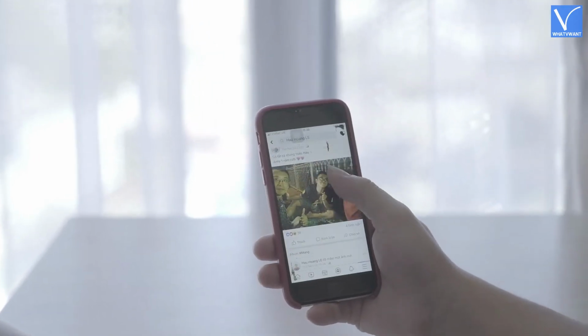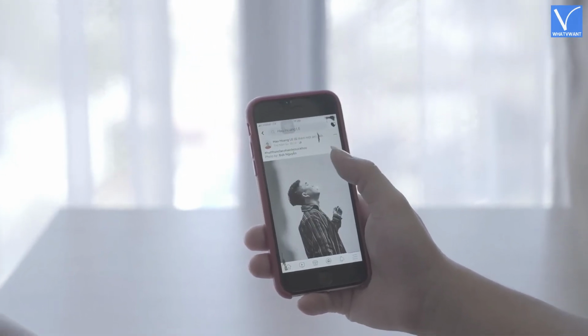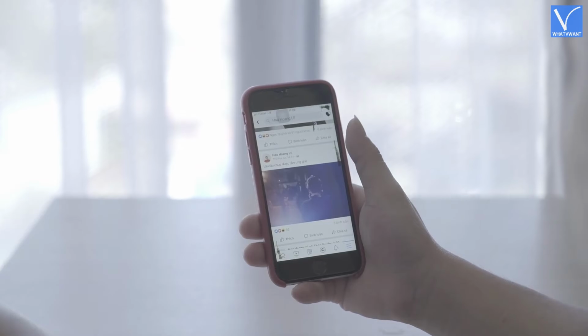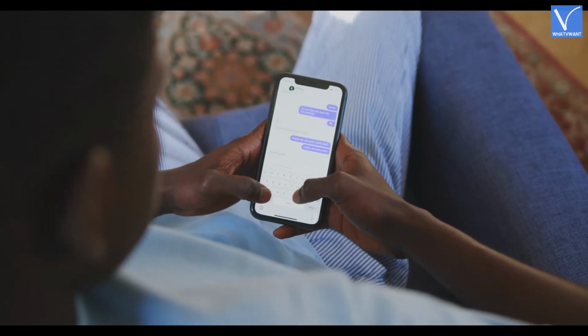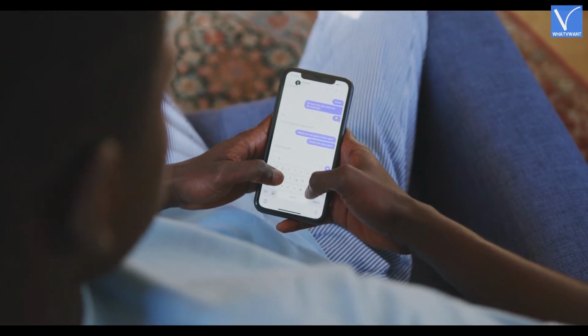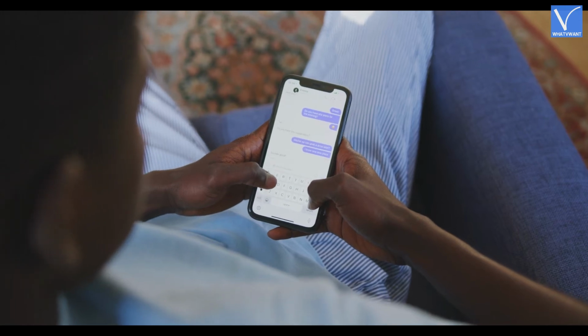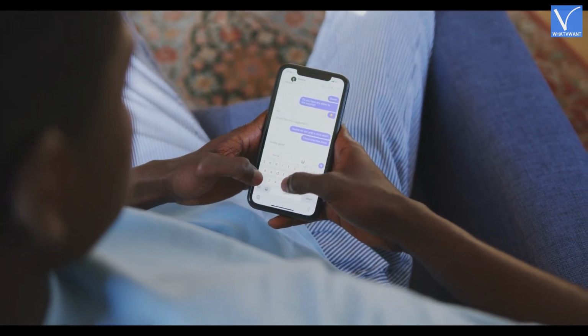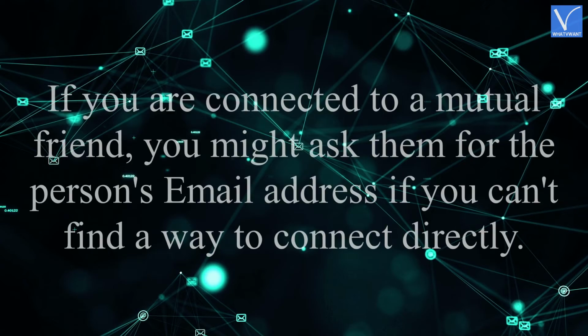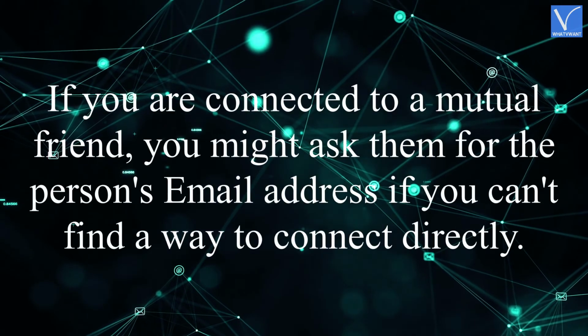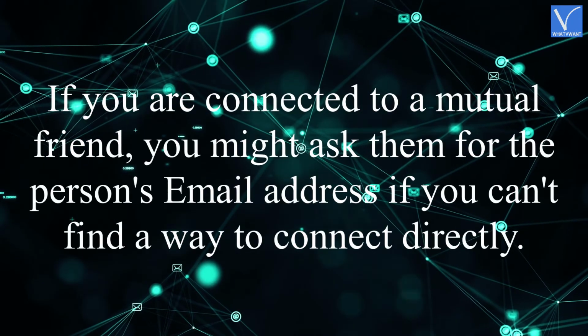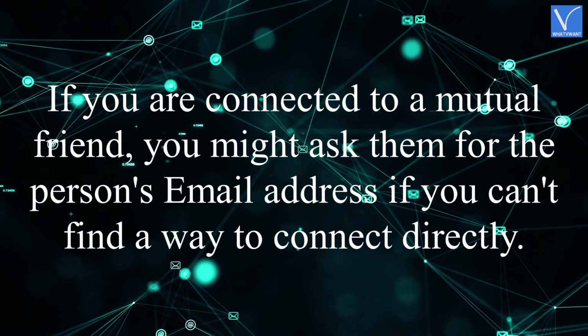Number 4. Search on social media. Yet another way to find someone's email address is by searching for them on social media platforms like Facebook. And, if you take this step, you might even decide that it is a lot easier to simply message them on the social media platform to create a direct line of communication. Or, if you are connected to a mutual friend, you might ask them for the person's email address if you can't find a way to connect directly.